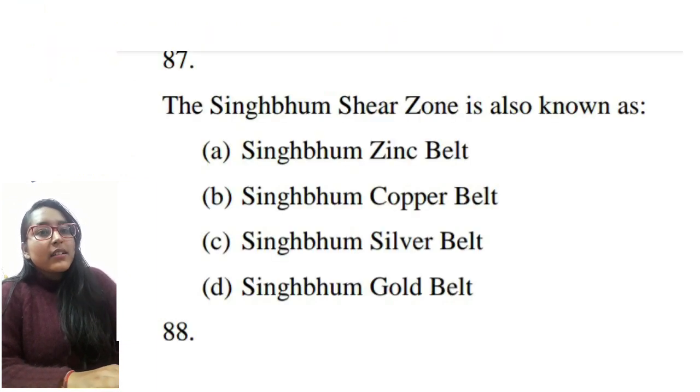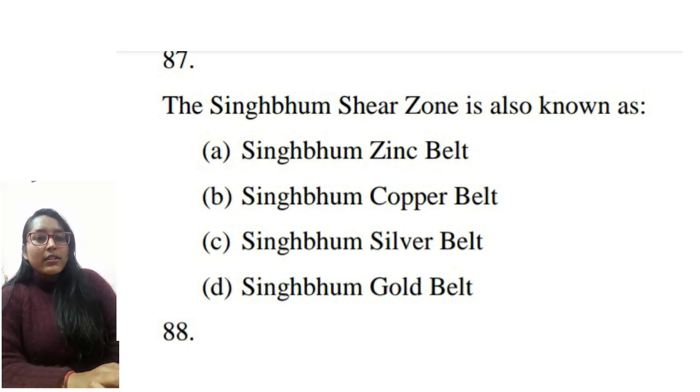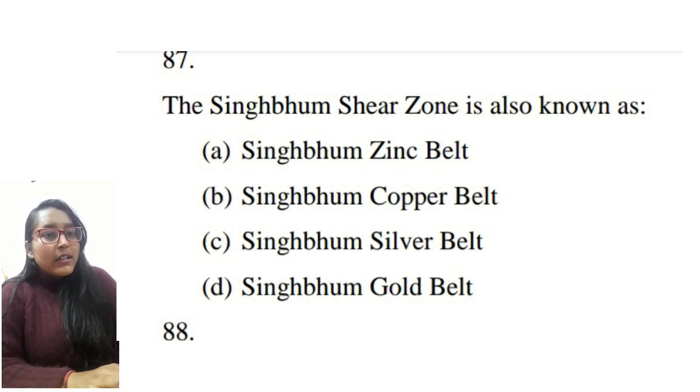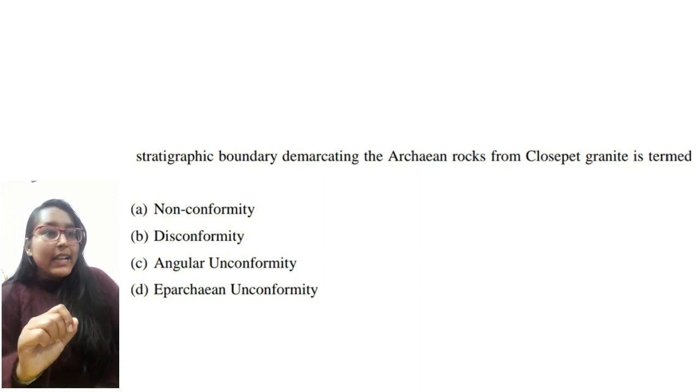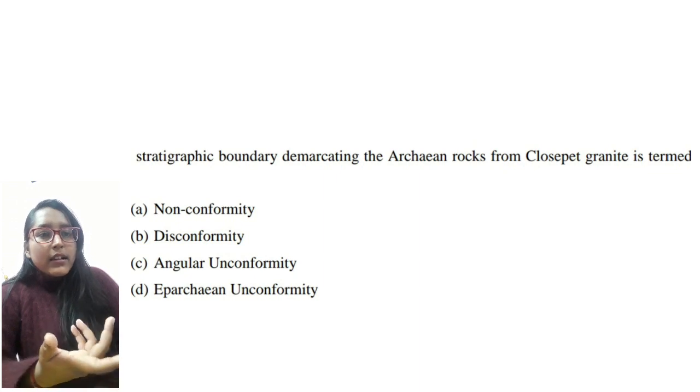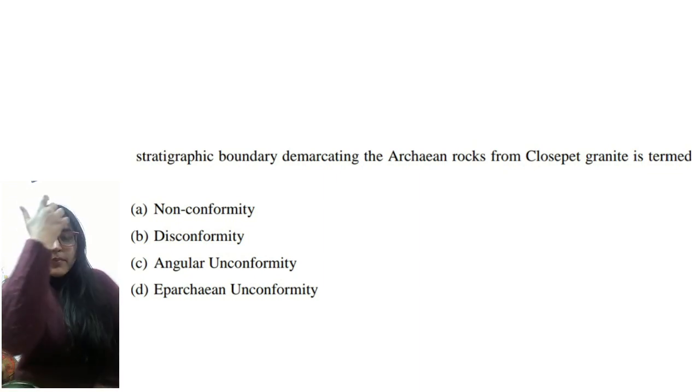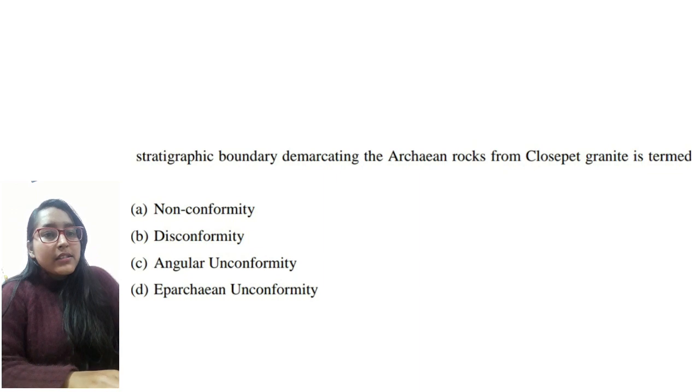Next is the Singhbhum shear zone is also called the Singhbhum copper belt. And next is which unconformity is present between the Closepet granite and Archean. You know that the Eparchean unconformity is present between them, so it is quite obvious.